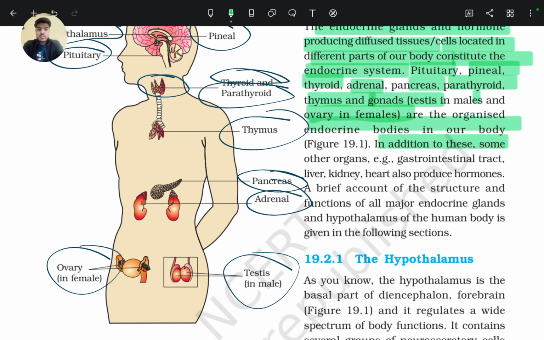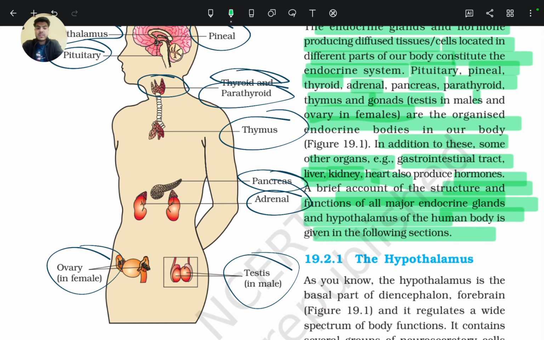In addition to this, some other organs of our body act as endocrine glands by secreting hormones. Example: gastrointestinal tract, liver, kidney, and heart also produce hormones. A brief account of the structure and function of all major endocrine glands and the hypothalamus of the human body is given in the following section. So we will discuss all these glands one by one.